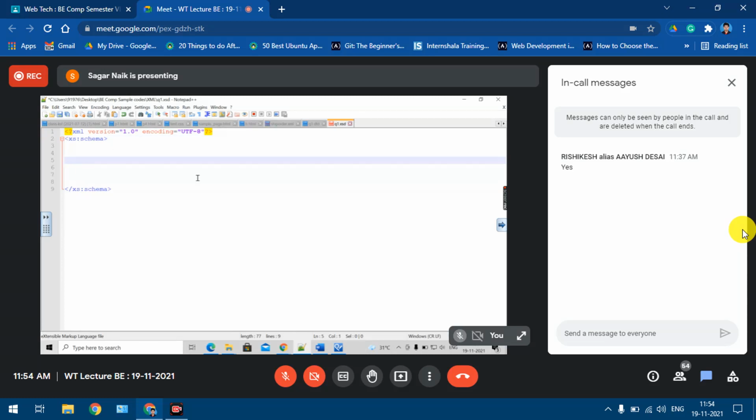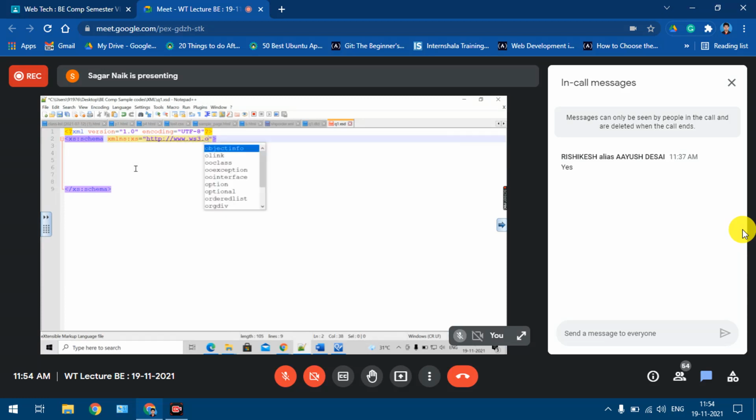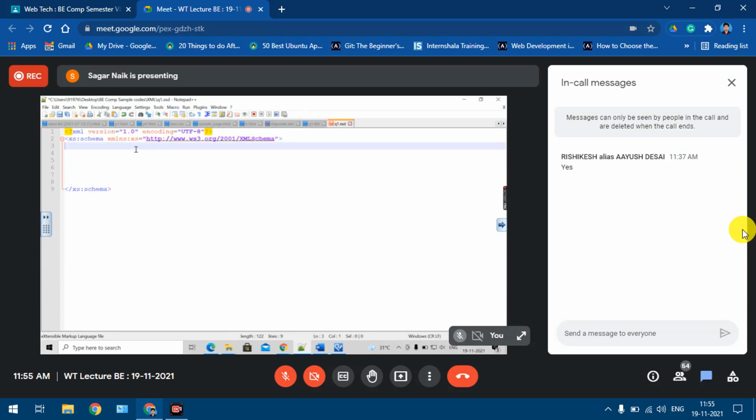This schema element also has an attribute, the namespace, that we need to define. So how do we define the namespace? xmlns colon the prefix. The prefix that we use is xs. So what was the URL? It was w3.org/2001/XMLSchema. Again, this is the way we write it. The S is also capital over here. So this is how we define this attribute for the schema element: xmlns colon prefix, that is xs, and then this URL.